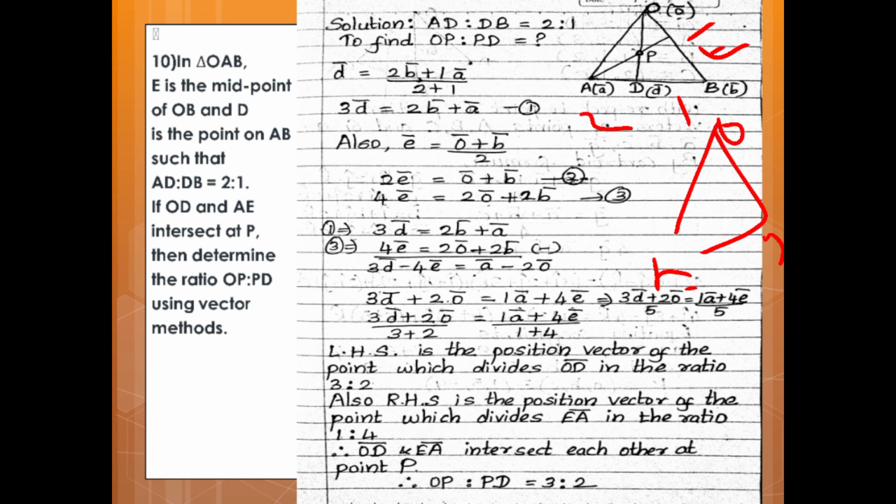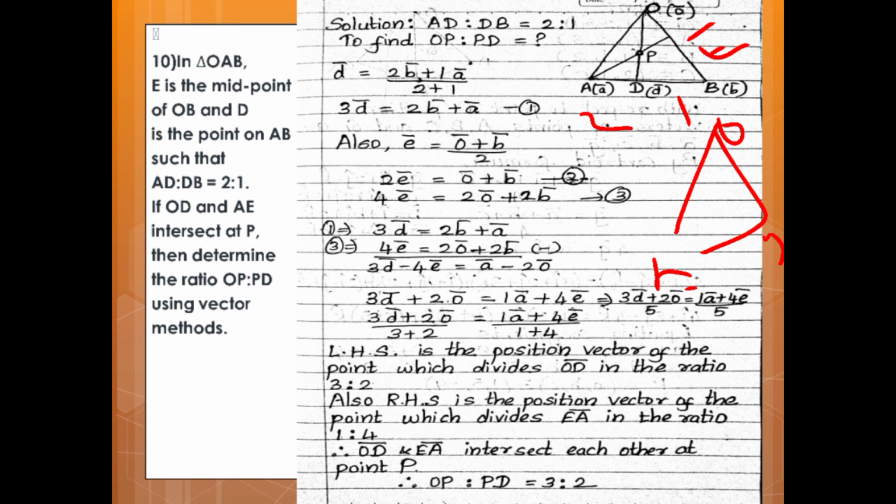Then we have to find the ratio of OP and PD. So see the solution. AD is to DB is given in the ratio 2 is to 1. To find OP is to PD. By the section formula, we will find the D vector. D vector is equal to (2B vector plus 1A vector) upon 2 plus 1.